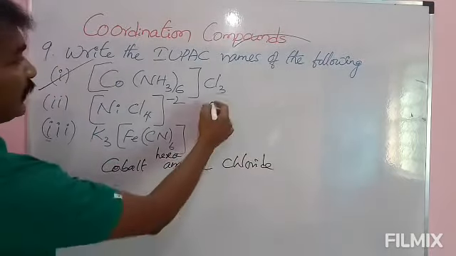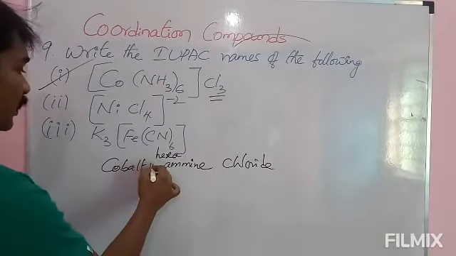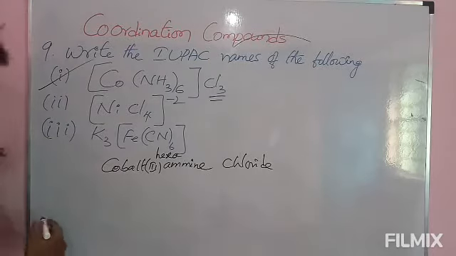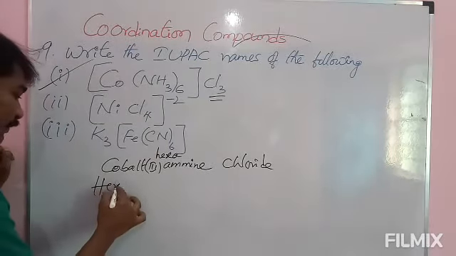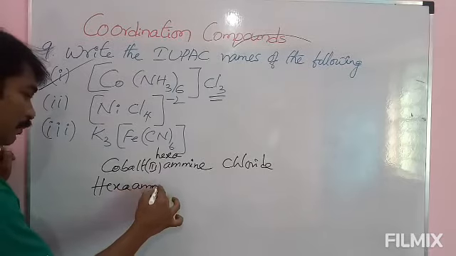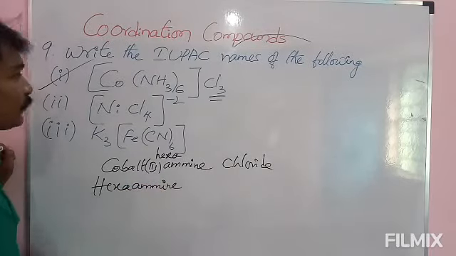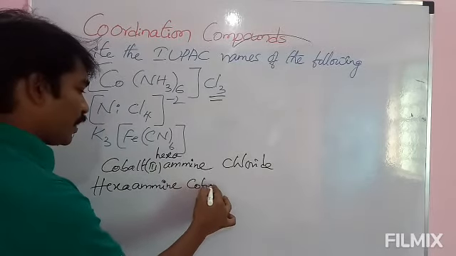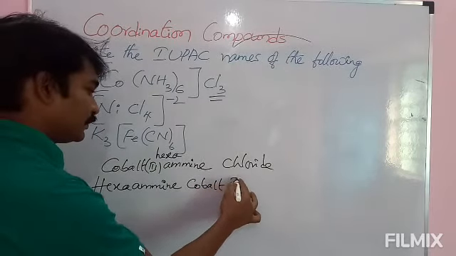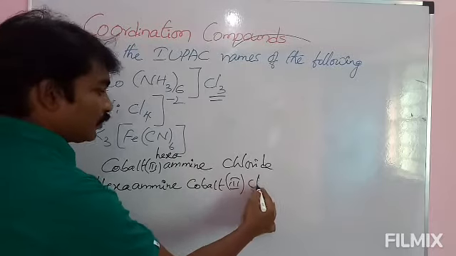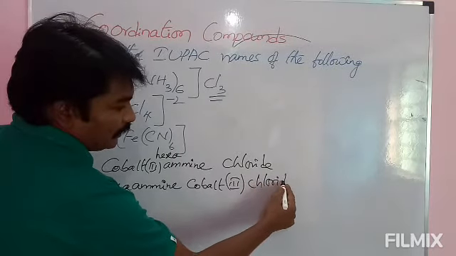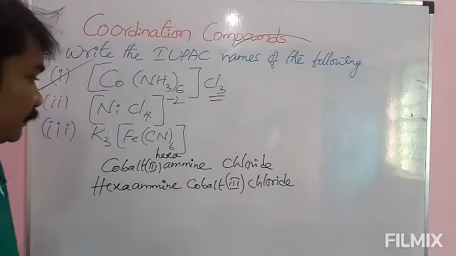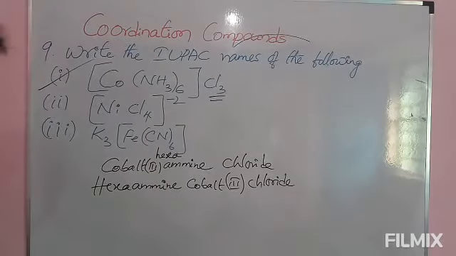How many chlorides are there? 3 are there. Then cobalt becomes cobalt 3. Okay, if we write its name in order, we will get hexaammine cobalt(III) chloride. Okay, please note down this one and we will move to next one.